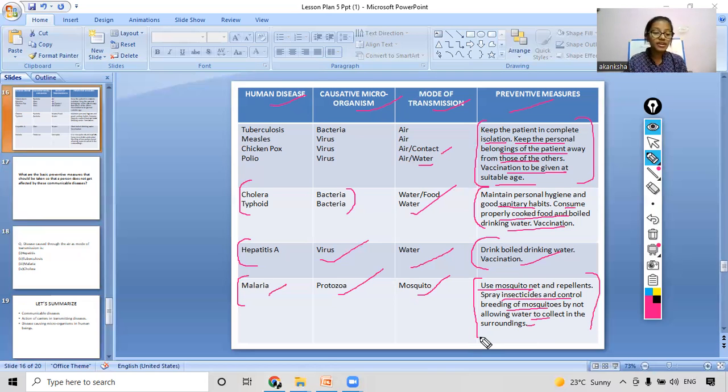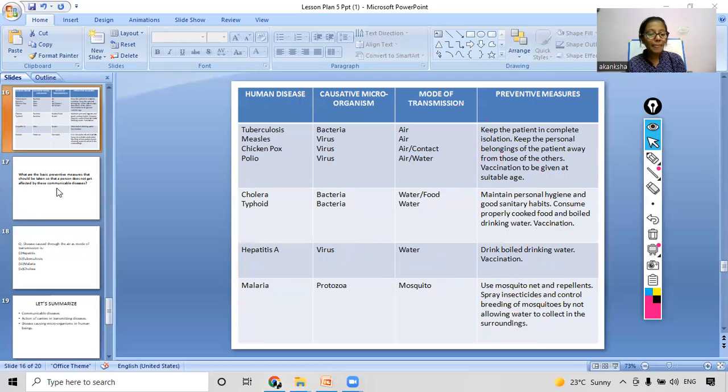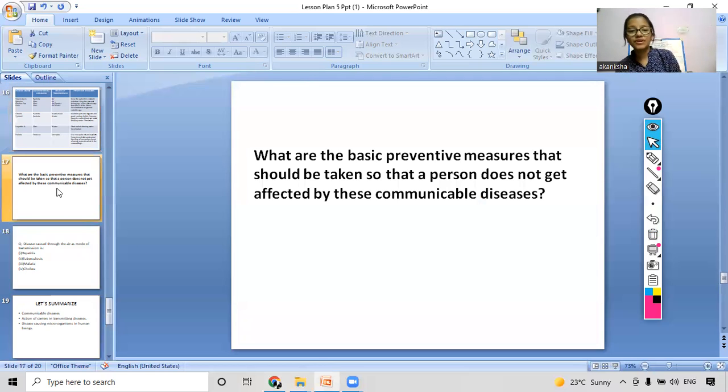So let's move ahead and see our curiosity question this time. What are the basic preventive measures that should be taken so that a person does not get infected by these communicable diseases?